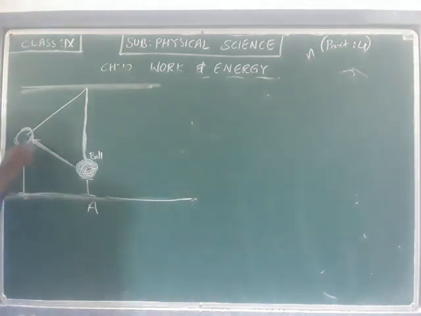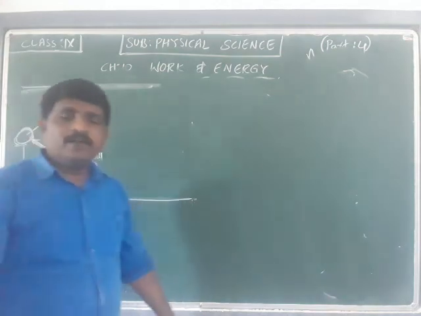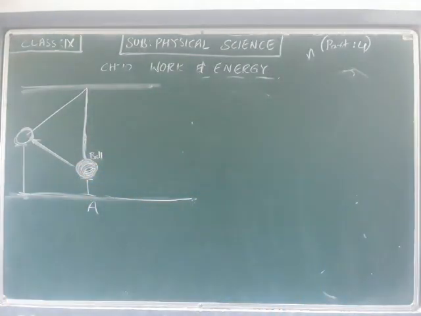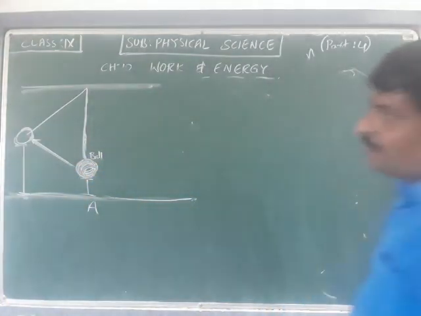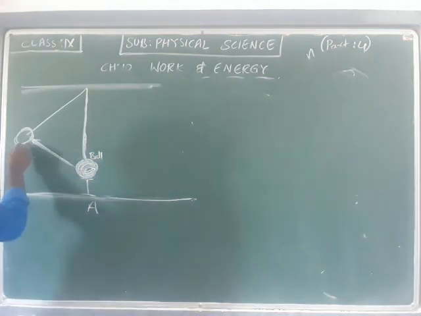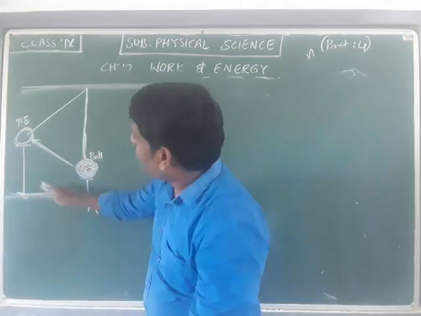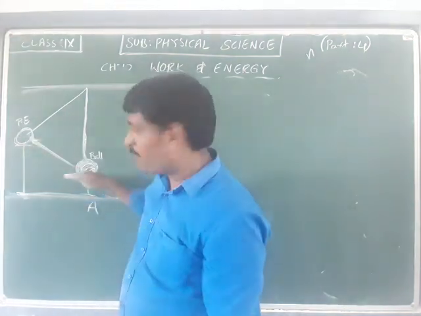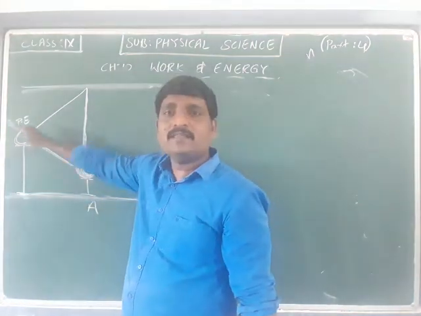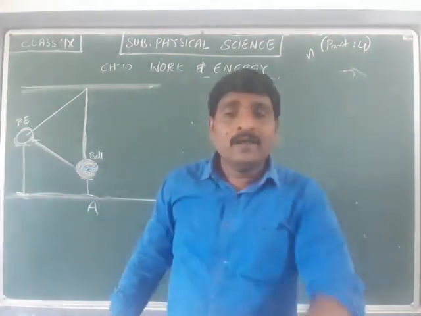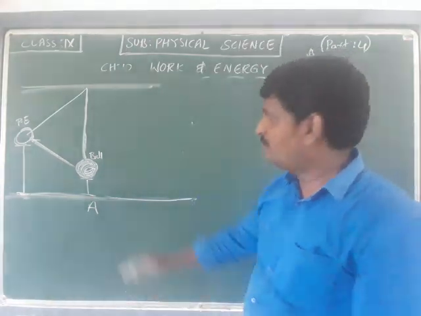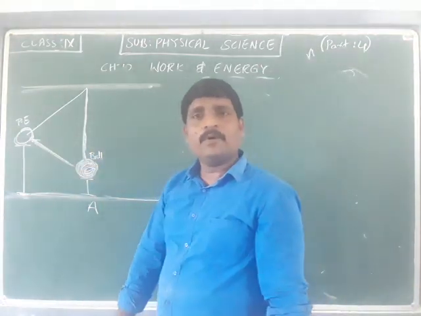When the height of the metal ball from the initial ground has increased, as this position has increased, it is going to acquire some potential energy. Due to the change in the position, due to the change in the height, from this place to this place, it acquires some potential energy that we discussed already.